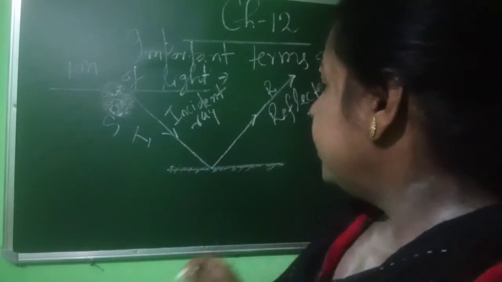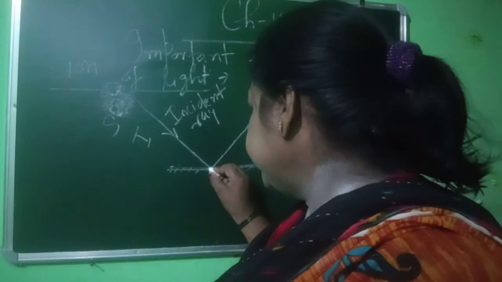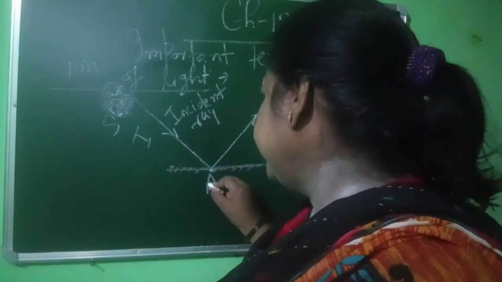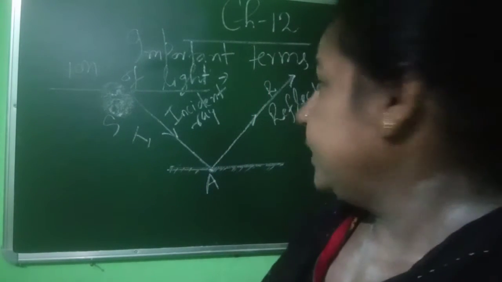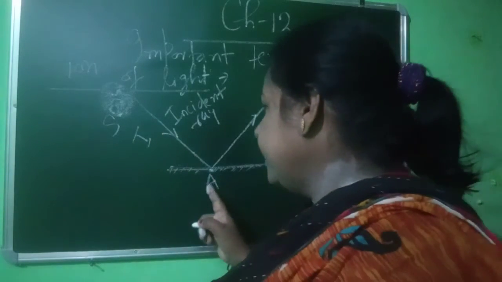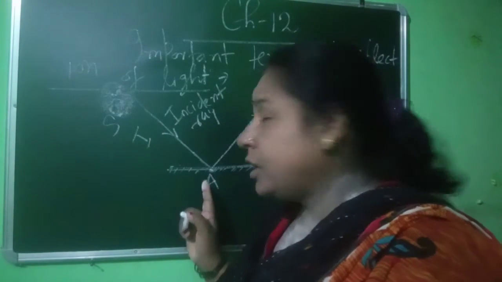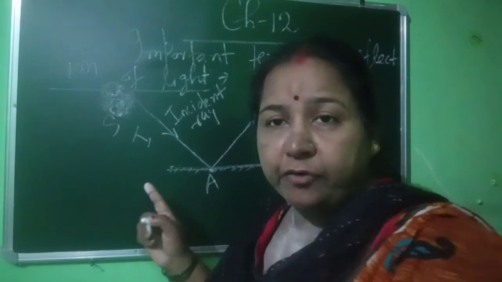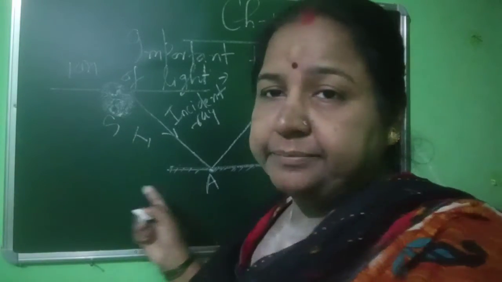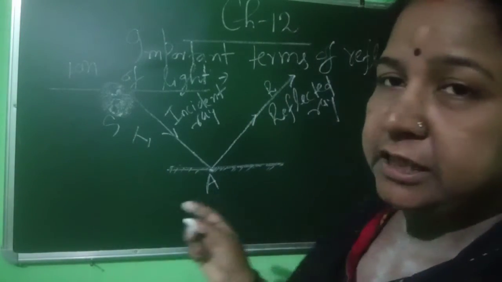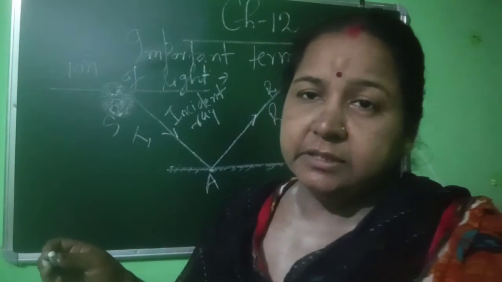Understand? Now this is the point where the incoming ray comes. Now this is the point on the surface of the plane mirror. Reflection is done by a mirror or shiny substance.